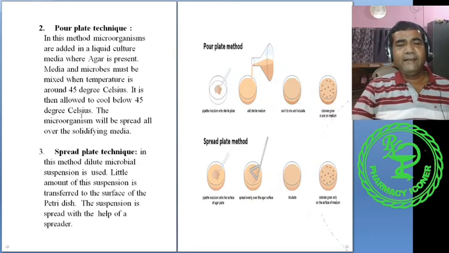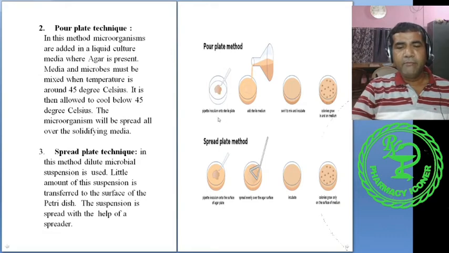Pour plate technique, next type. Previous techniques I told you, that is the streak plate technique. Now the pour plate technique. So what is done here? The inoculum is mixed with the culture media at 45 degrees Celsius.